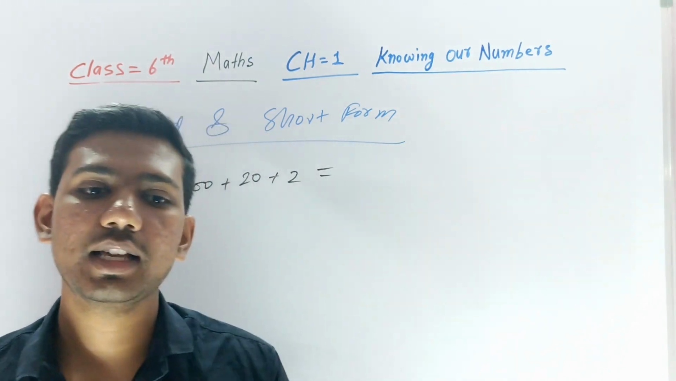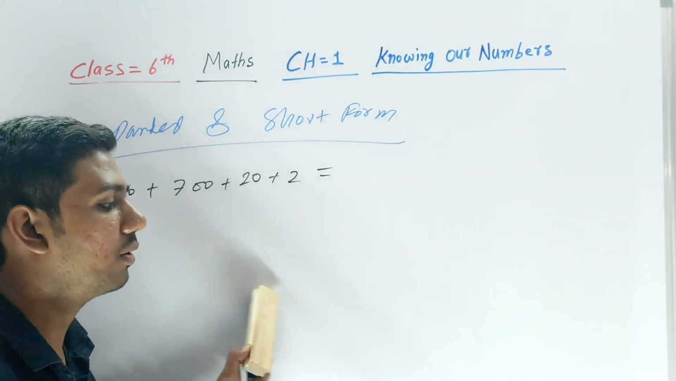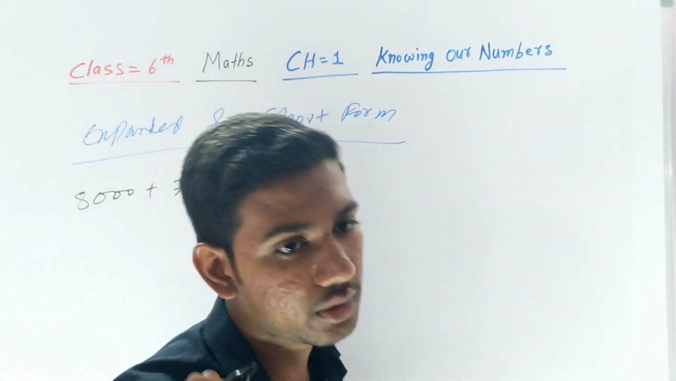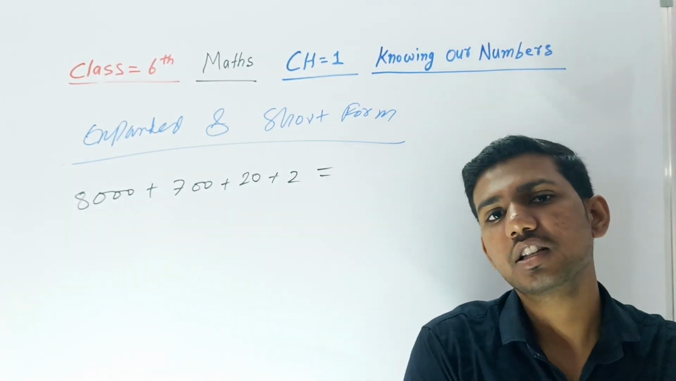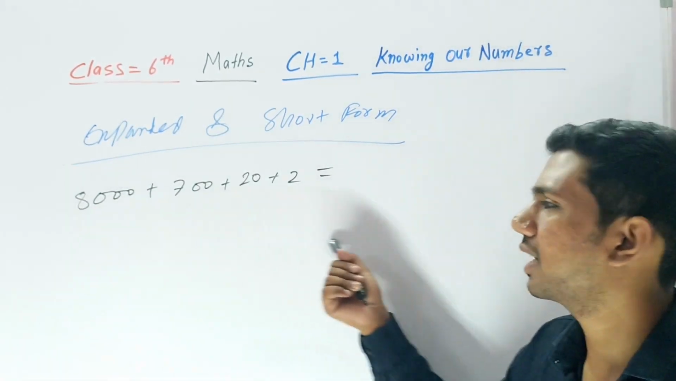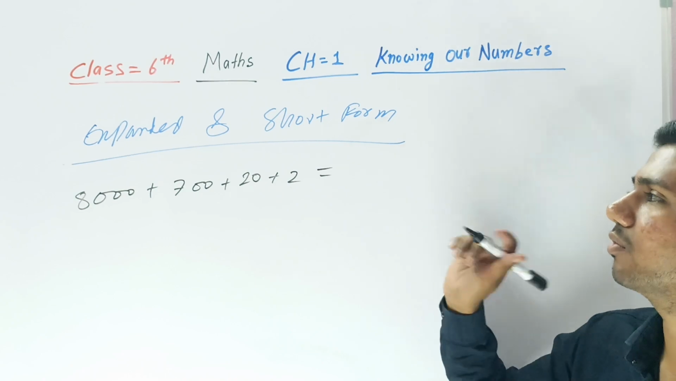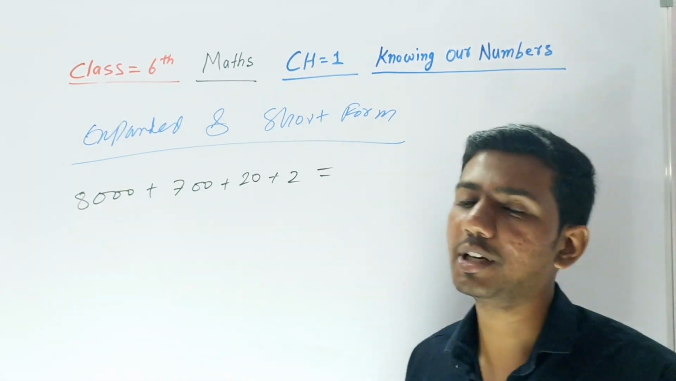If you have any idea here, you just explain. Otherwise you also focus here. So this is expanded form, and we have to write it in short form. How will you write? I will explain you, just listen.